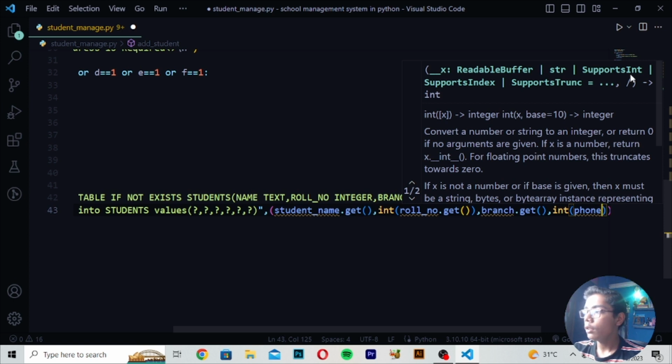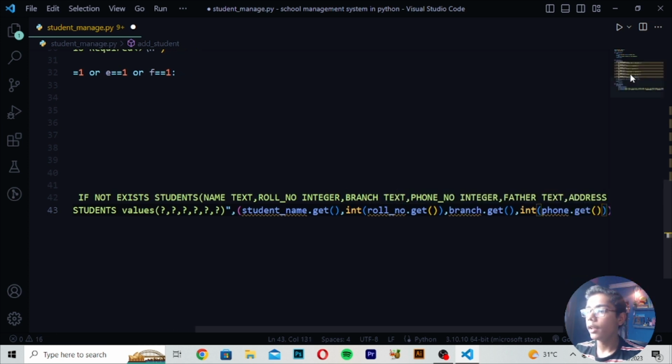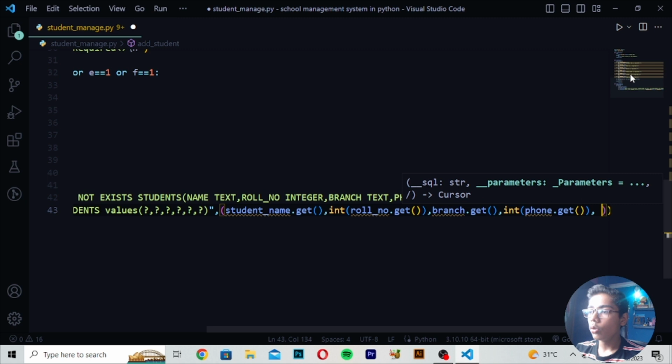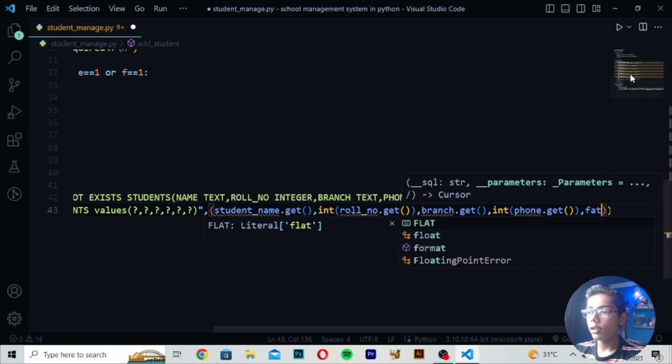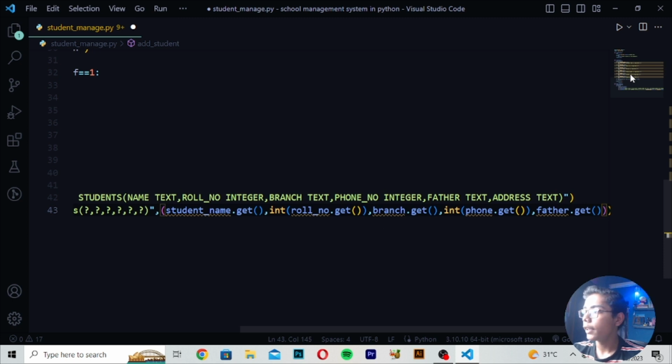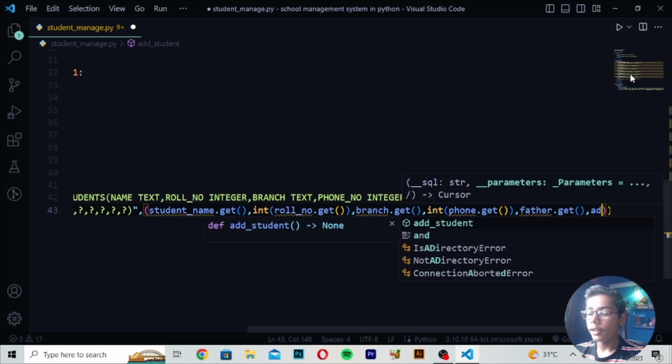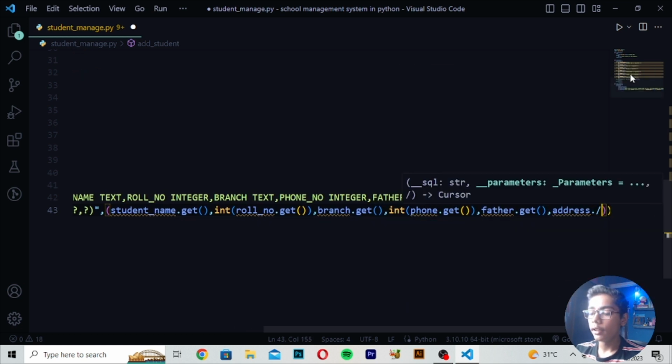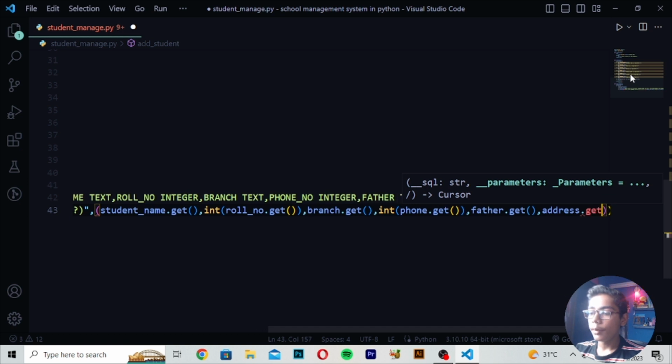Now you have to write the integer phone dot get again, like we have written address dot get, then two commas. Here you have to write father dot get, and then I will make this bracket again. After creating this, you have to create the comma after the two brackets, and write address dot get again, like we have written the branch dot get.